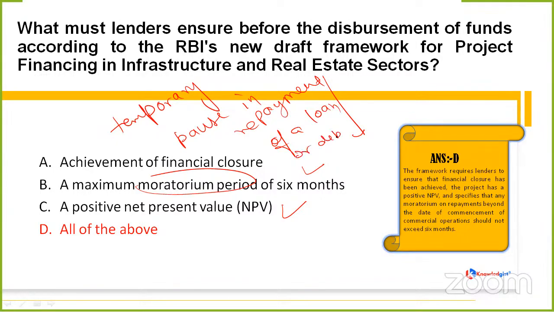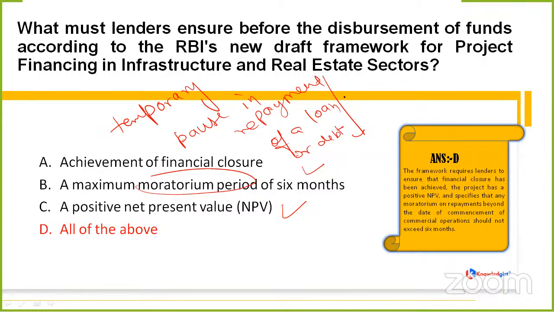Clear? So basically, it is a period of time when the borrower doesn't need to make payments, usually at the beginning of the repayment schedule. This moratorium period is a kind of temporary suspension of loan payments. It can be granted by any lender, which allows borrowers to defer repayment for a specific period. Here, this moratorium period should not exceed 6 months. Clear?